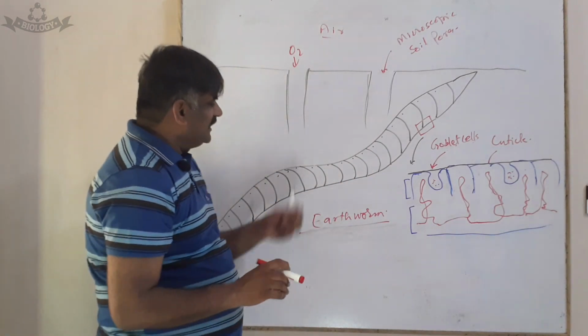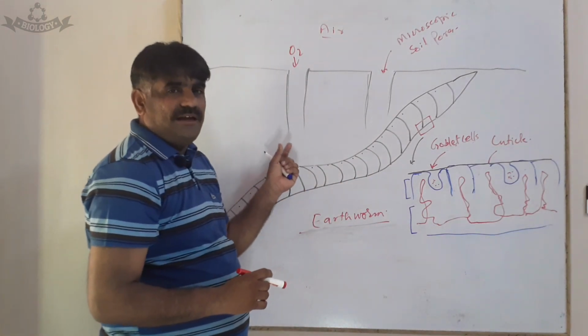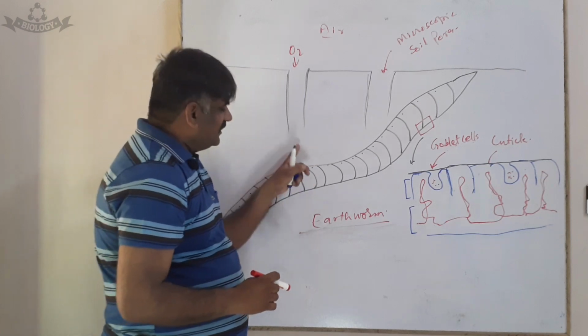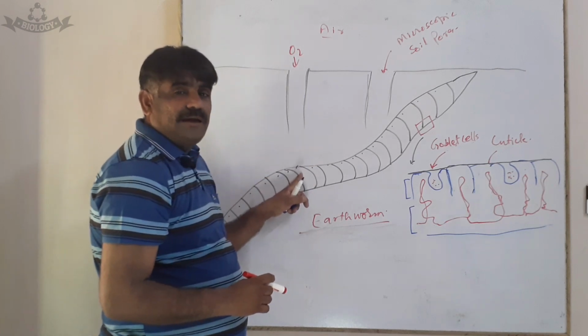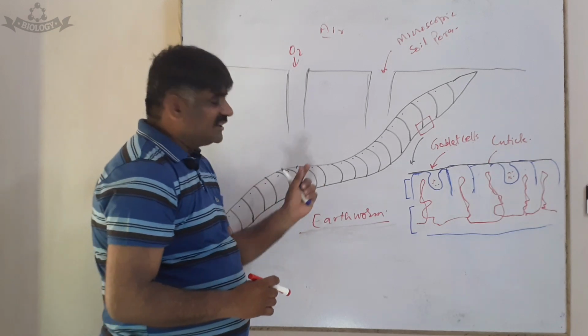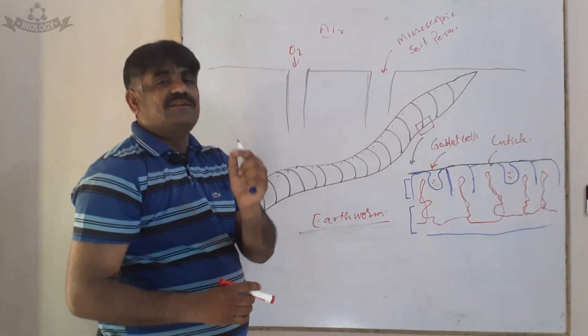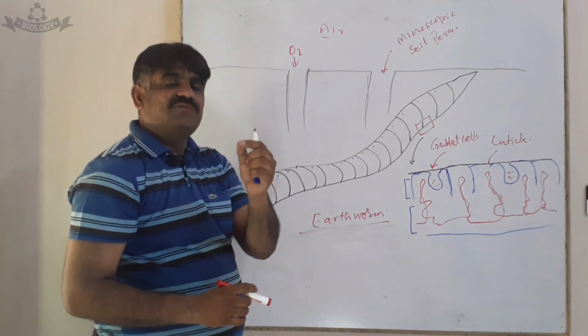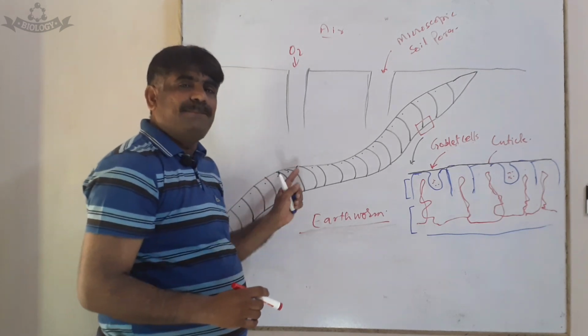So it's not only that skin cells absorb this oxygen, but after that it binds with hemoglobin. But hemoglobin, we know that in earthworm hemoglobin is not found in RBCs, it is found dissolved in the plasma.